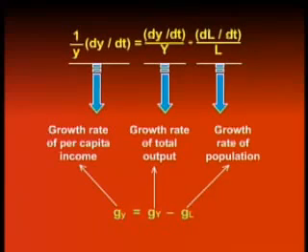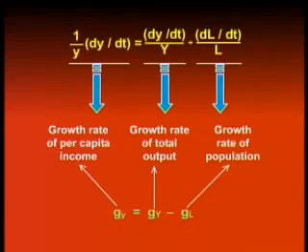Note that as the growth rate of the population increases, that is if GL increases, then the growth rate of per capita income would fall. However, for any given growth rate of labor or population, any increase in G capital Y would raise per capita income, that is increase the growth rate of per capita income.